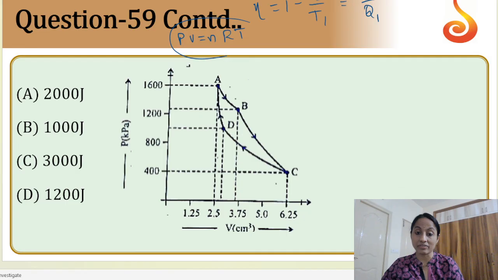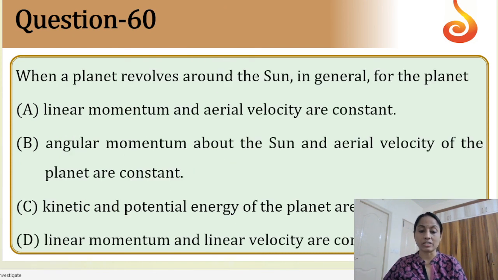We need to consider PV is equal to nRT because it is a PV diagram. A to B is an isothermal expansion. B to C is an adiabatic expansion. So by applying all those conditions, you will get the final answer, work done as 3000 joules. So option C will be correct. The detailed explanation anyway will be given. You just have to identify that this is a Carnot cycle. This is a simple Carnot cycle, so by applying the Carnot cycle only we will solve the problem.